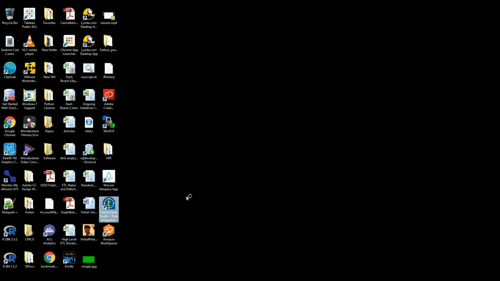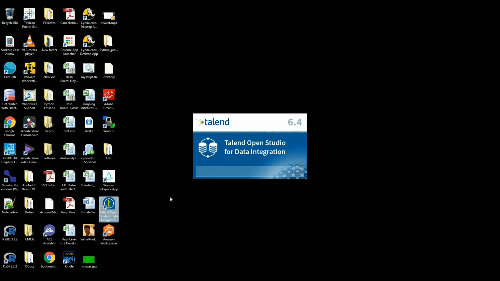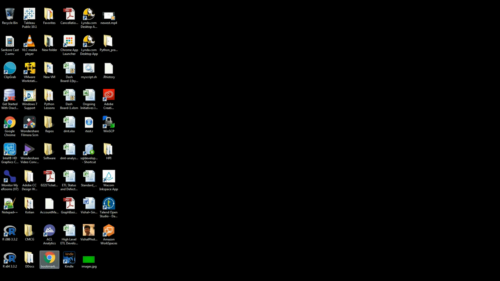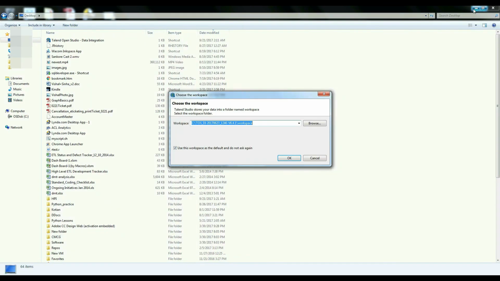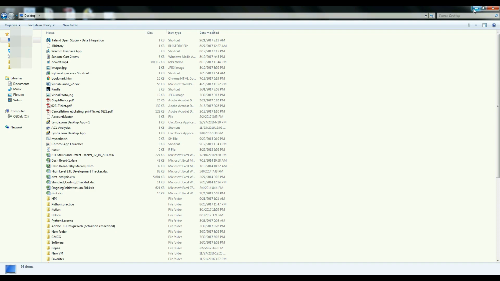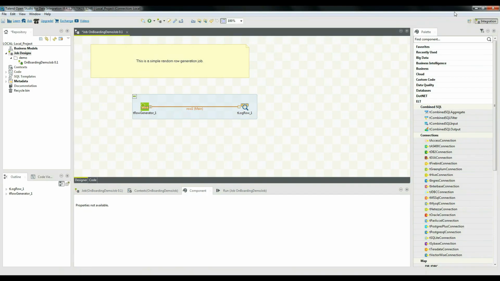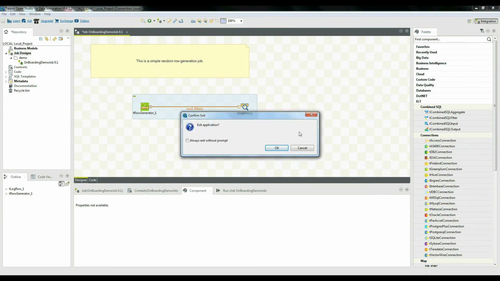Now you can launch your Talend from this shortcut. While launching, it'll ask for the workspace. The workspace is nothing but the location where all your code and projects will get stored. After getting launched, this is how it looks basically, and you have one sample job already created.